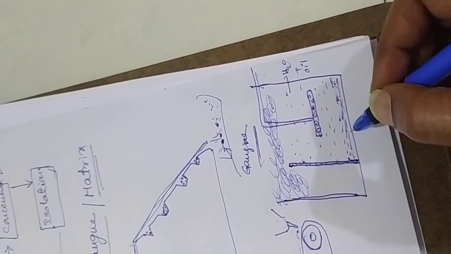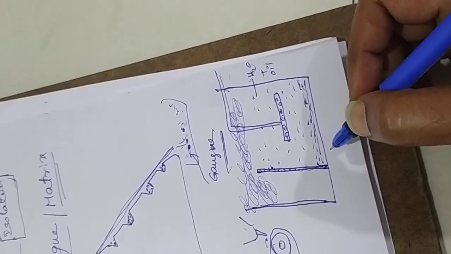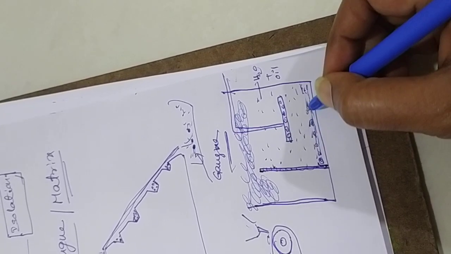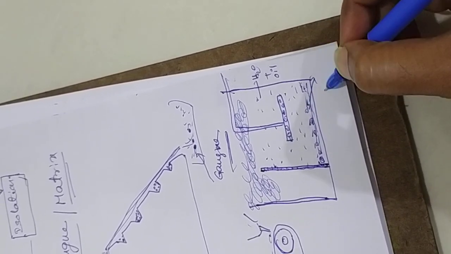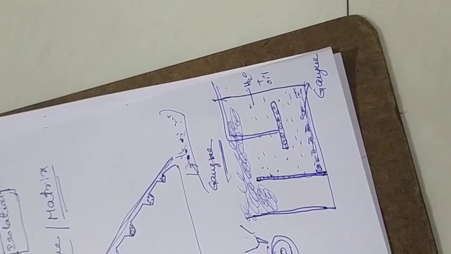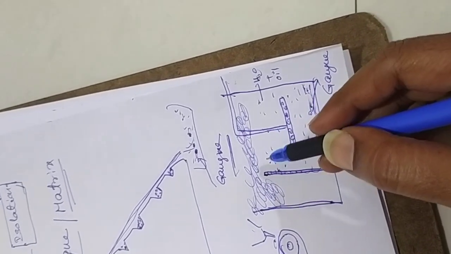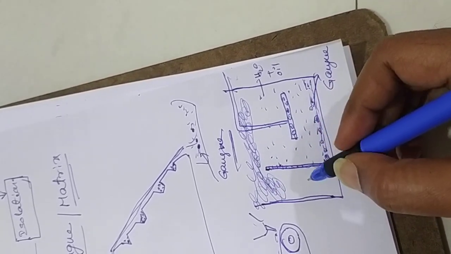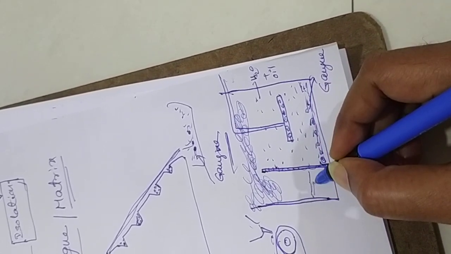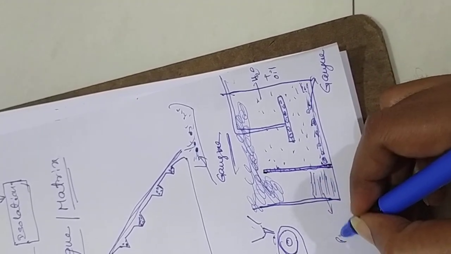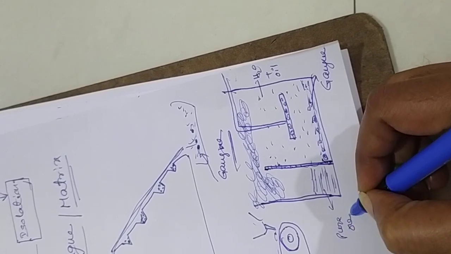In this, the heavy density metals will settle right in the ground. This is called gangue. And the light ore metal, whatever metal we want to extract, will come here and settle here. This is pure metal.